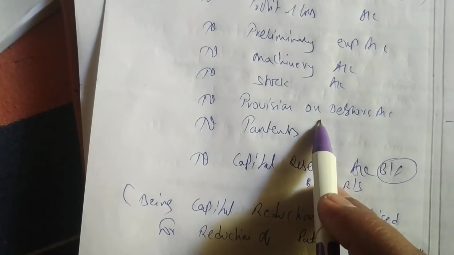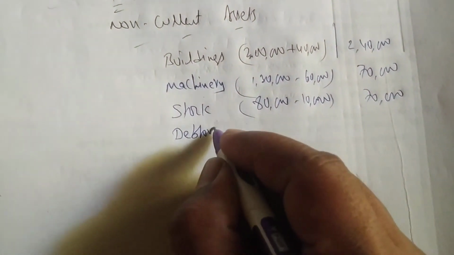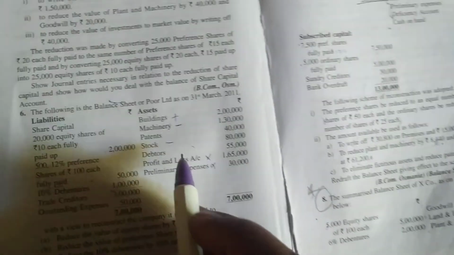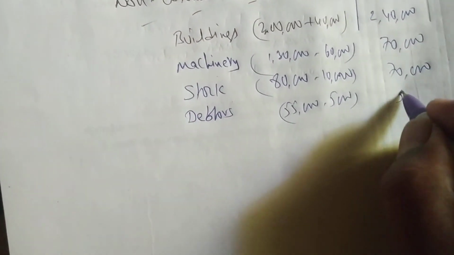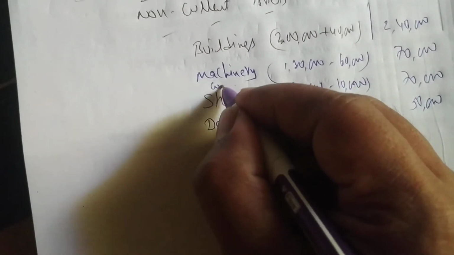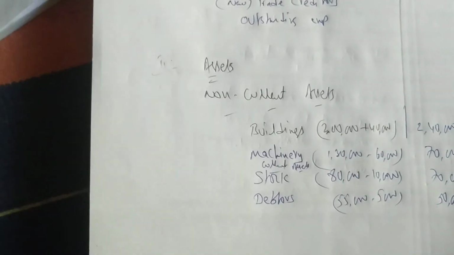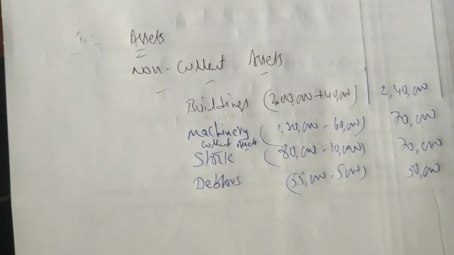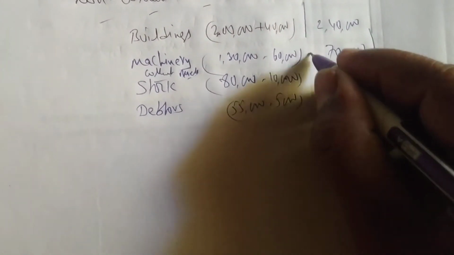After stock, we reduce debtors. Debtors are 55,000 minus 5,000, which is 50,000. These are current assets. So 240 plus 70 gives 3,10,000.